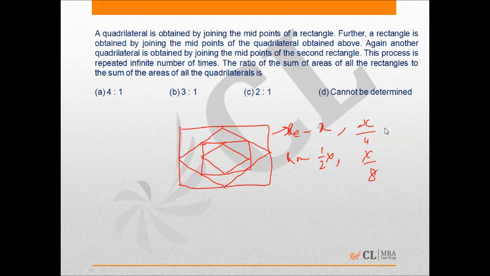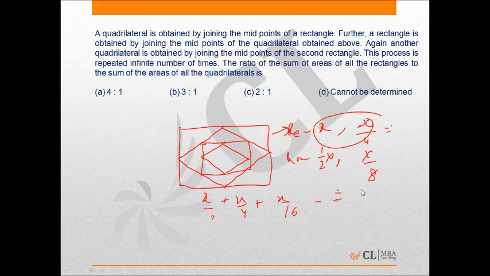Now the sum of the areas of the rectangles will be x plus x by 4 plus x by 16 and so on.